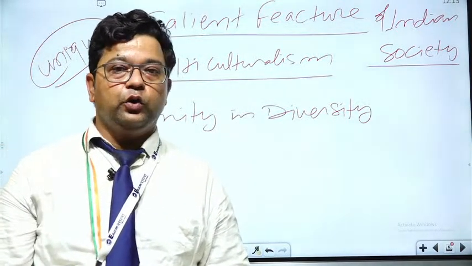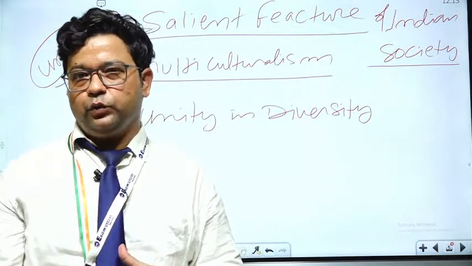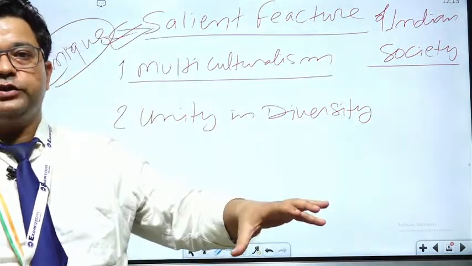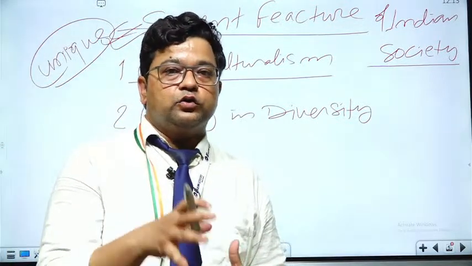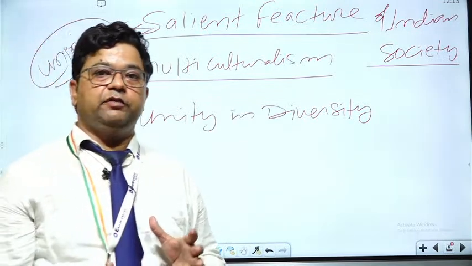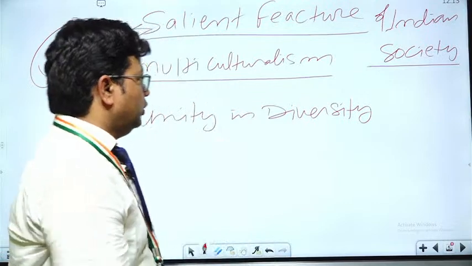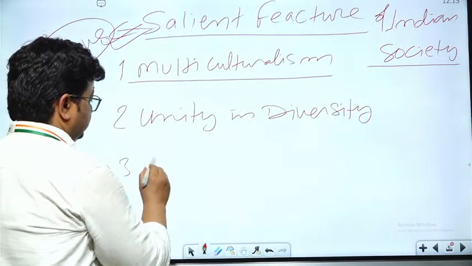Now we should know what unity is, and we have a very unique feature that despite being diverse, we are all united. So before understanding how we have unity in diversity, we need to understand the diverse features of our society. So the third would be diversity in India.